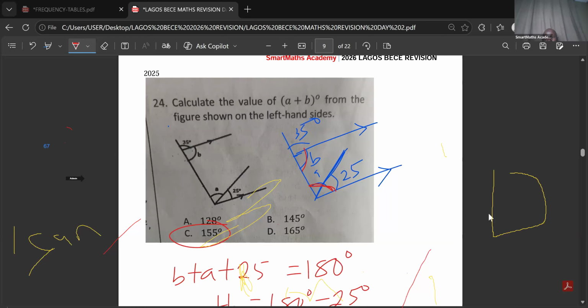Do you have any hands up? Yes, we have one. Patricia, I've allowed you to talk now. So what's your question? The sum of angles on a line, is it 180? Yes, 180. Okay, thank you. You're welcome.